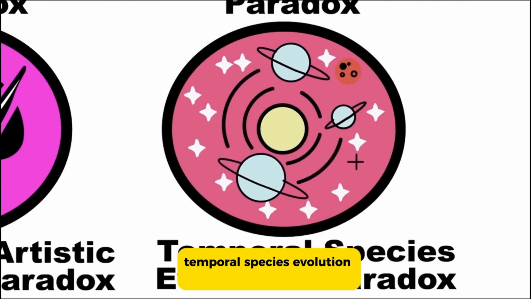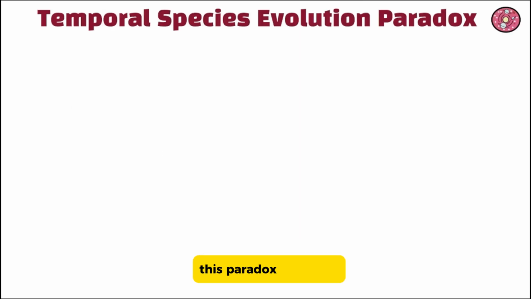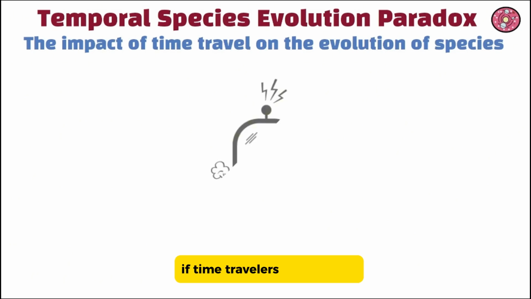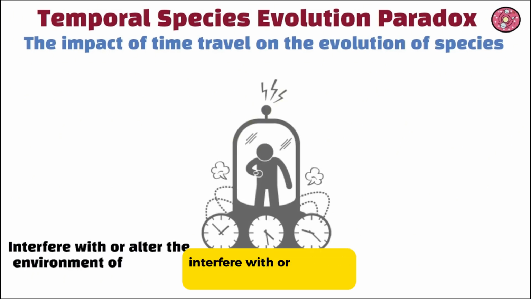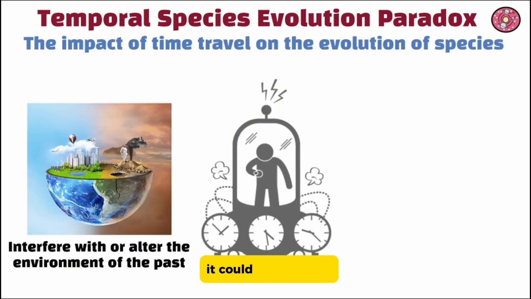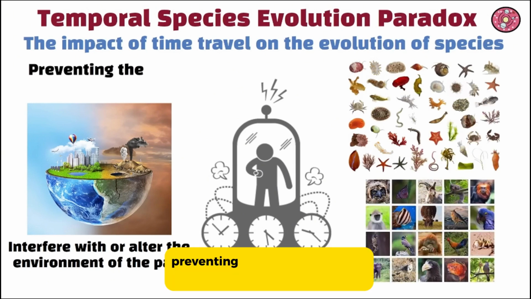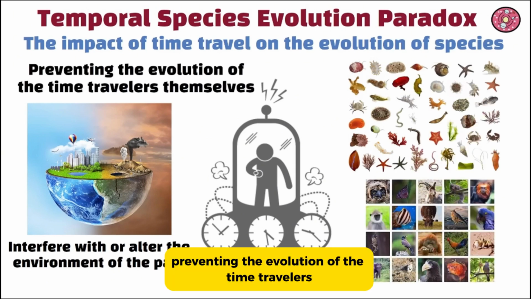Temporal species evolution paradox. This paradox considers the impact of time travel on the evolution of species. If time travelers consistently interfere with or alter the environment of the past, it could significantly change the evolutionary pressures on species, potentially preventing the evolution of the time travelers themselves.